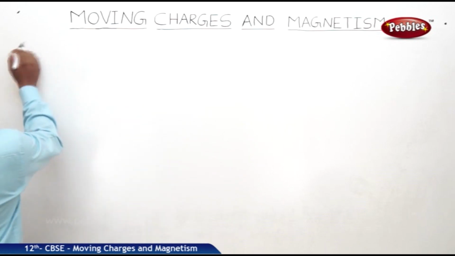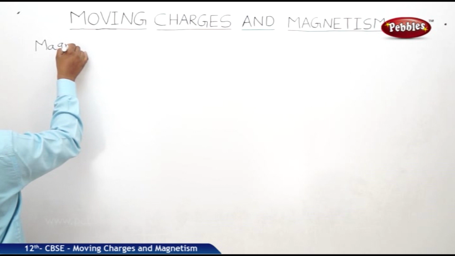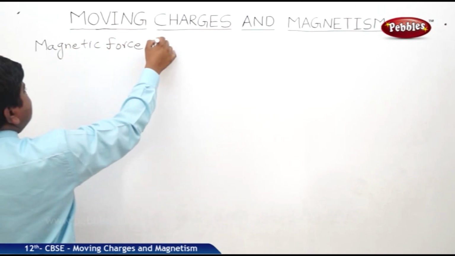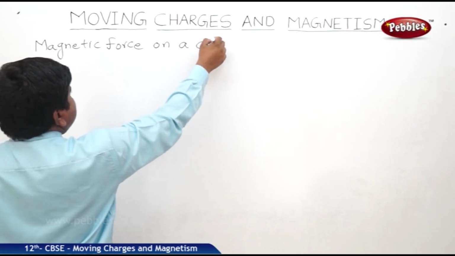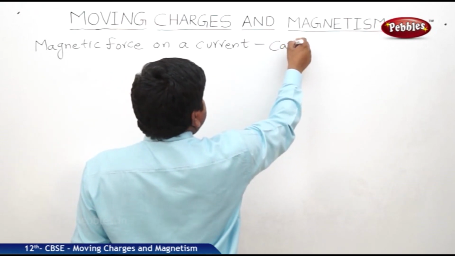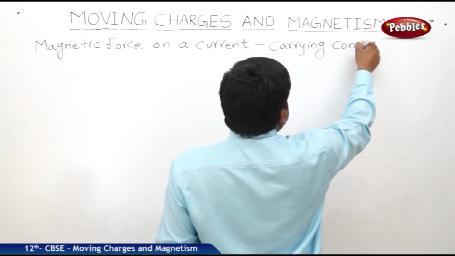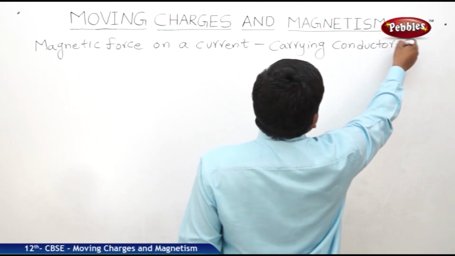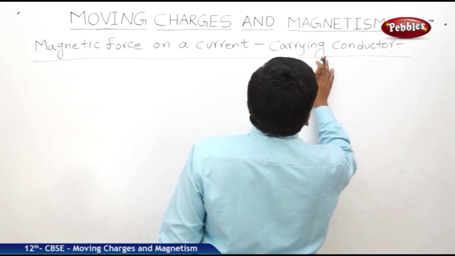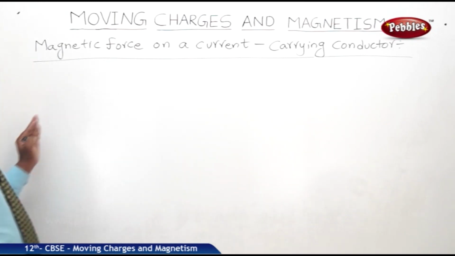The next concept is magnetic force on a current carrying conductor. Let us take a conducting rod.